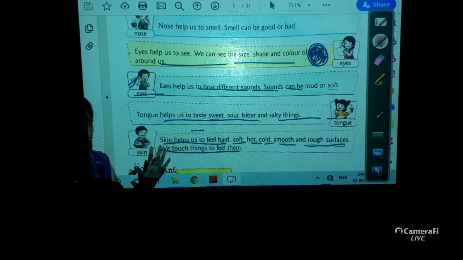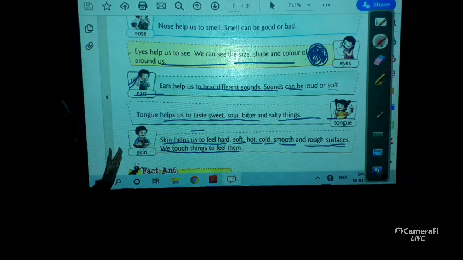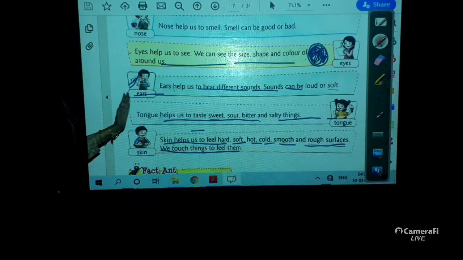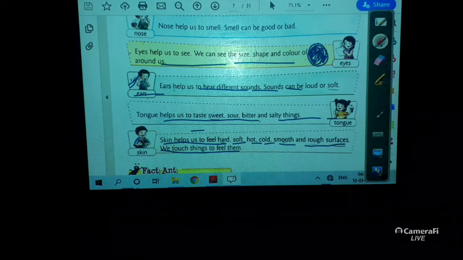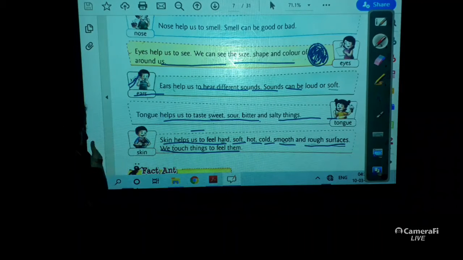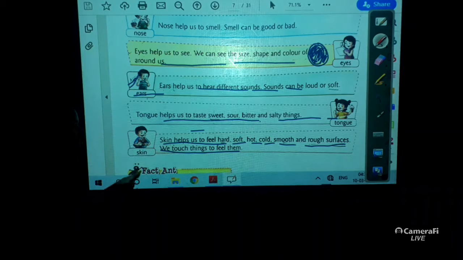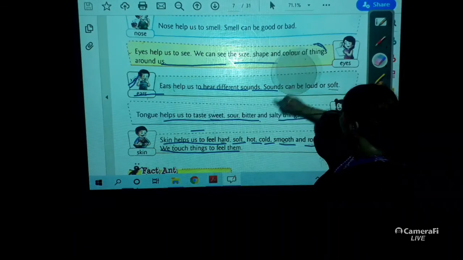So in this we learned that we have 5 sense organs. Those are nose, eyes, ears, tongue and skin. Nose helps us to smell, eyes help us to see, ears help us to hear different types of sound, and tongue helps us to taste sweet or sour or bitter salty things. Skin helps us to feel whether it is hard or soft, cold, smooth or rough. Clear children?